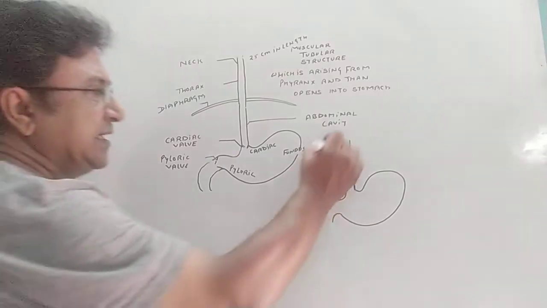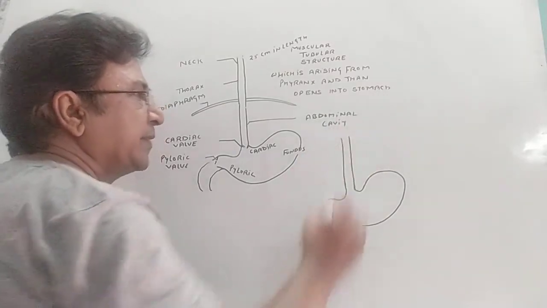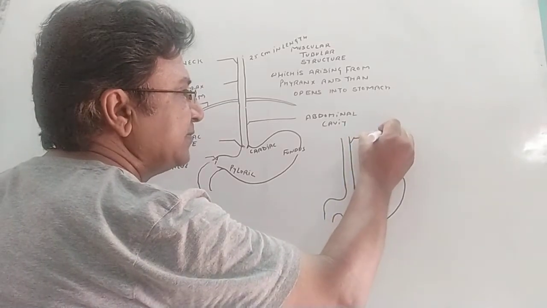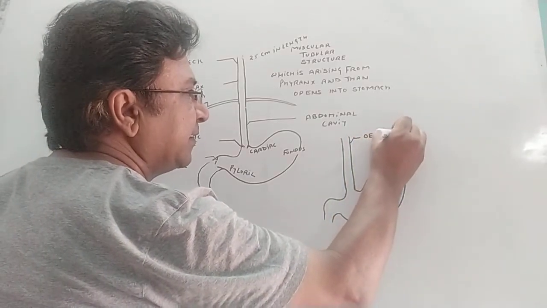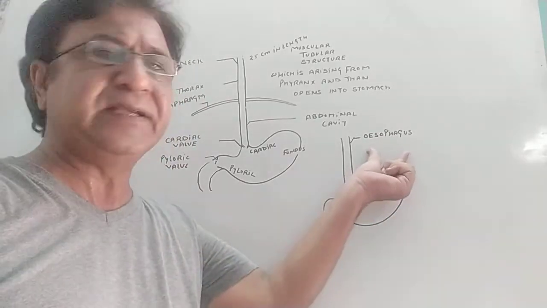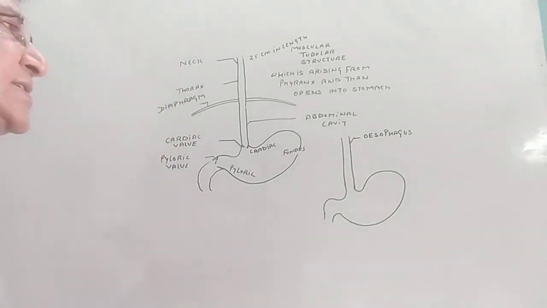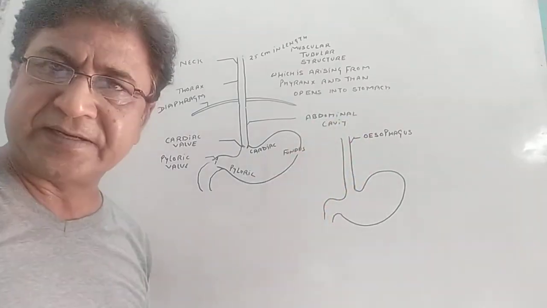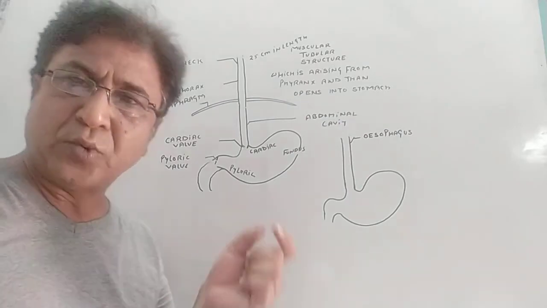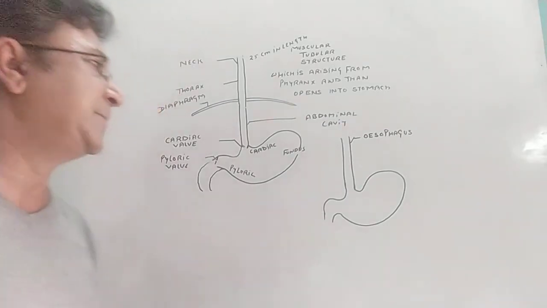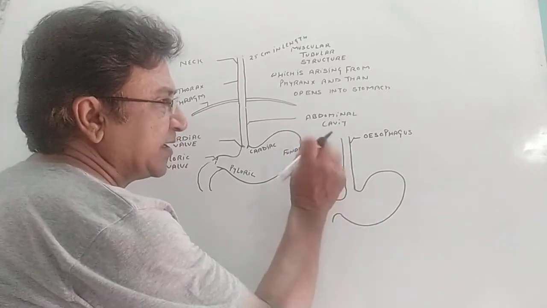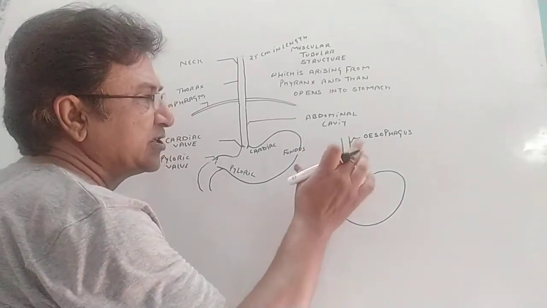Now the esophagus does not have any enzyme secretion, because there are no digestive glands present in the esophagus. It is just a tubular muscular structure connecting the oral cavity with the stomach. Then what happens?